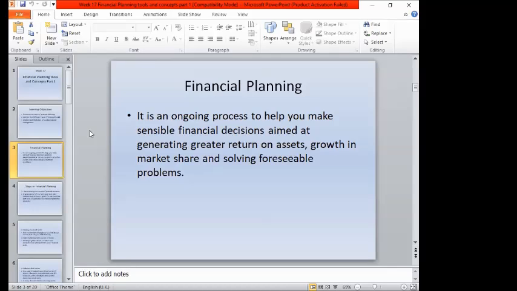Financial planning talks about making plans that will be implemented or put into action.